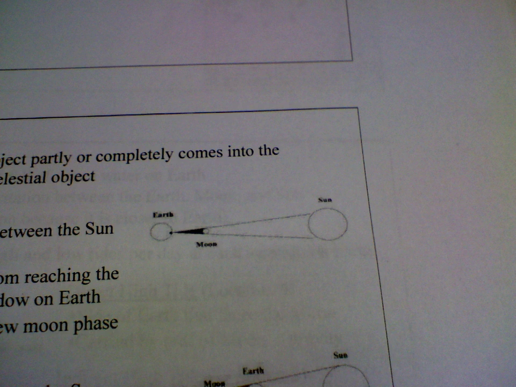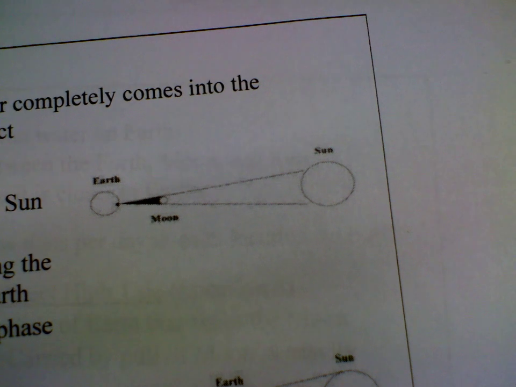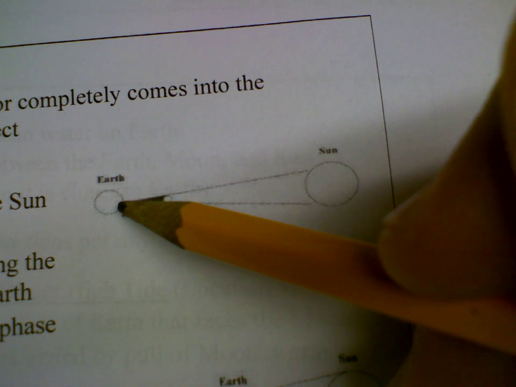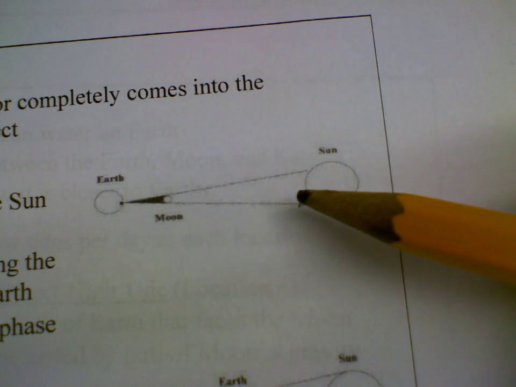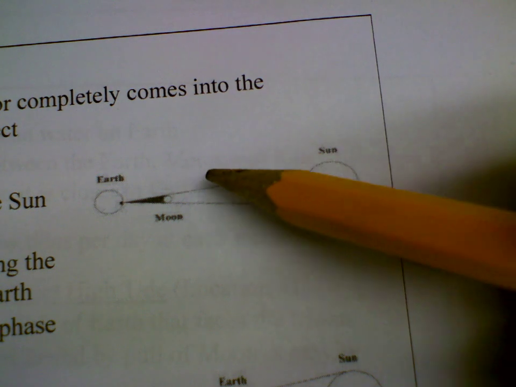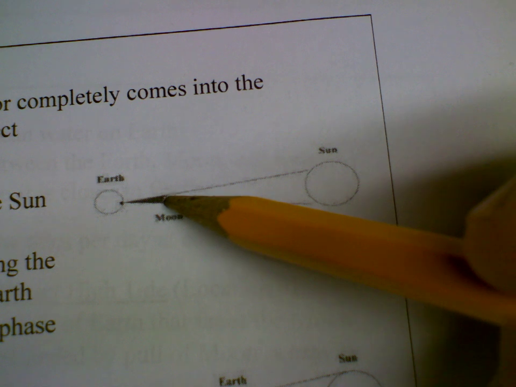Take a look at this picture right here. I'll go down, zoom on that a little bit right there. And here is how you get your solar eclipse. Here's Earth. Someone standing on Earth. Here's the sun. In order for the sun to get blocked, there's only one way that's going to happen, and that would be for the moon to actually get in the way.